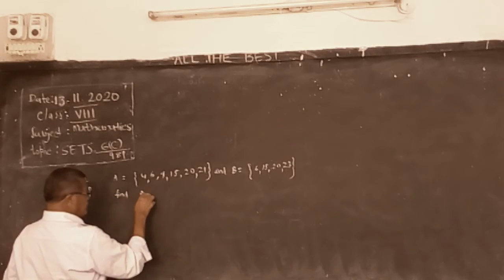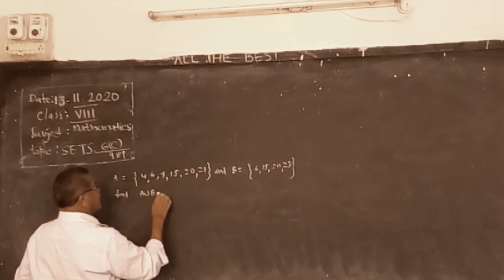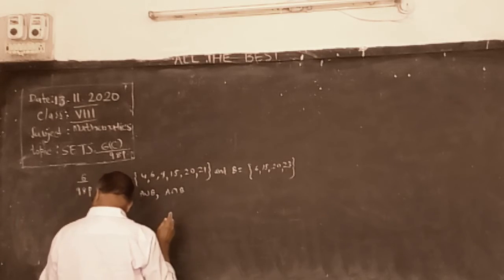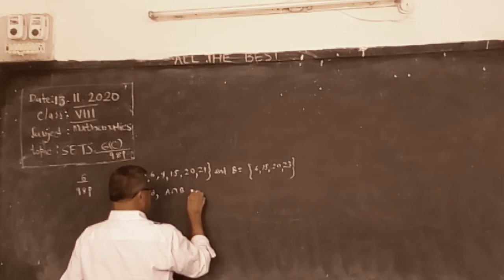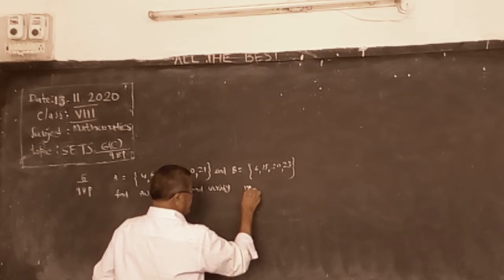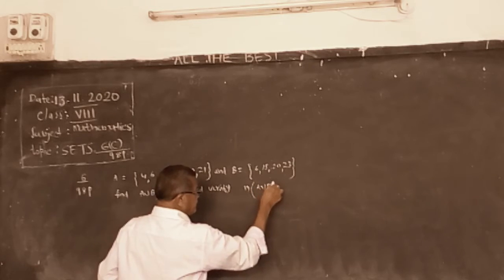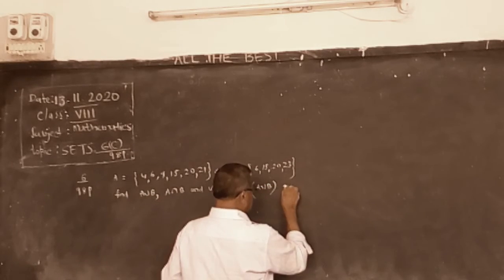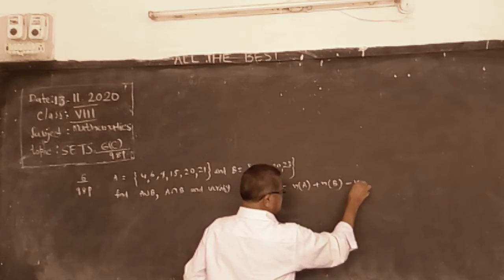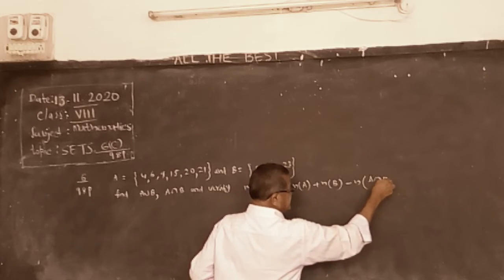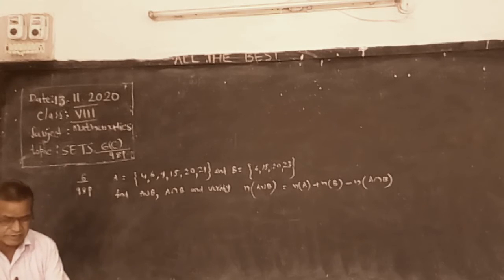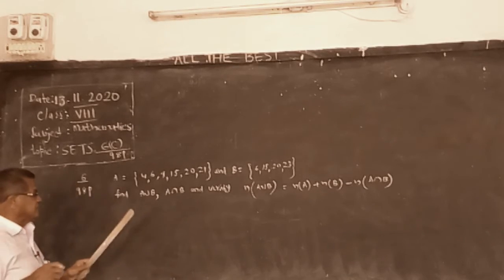Find A union B, A intersection B, and verify that n of A union B is equal to n of A plus n of B minus n of A intersection B.